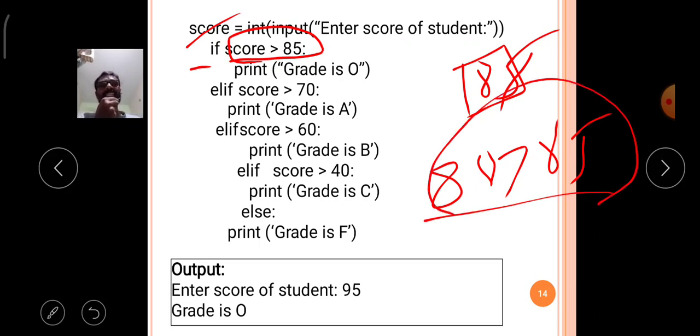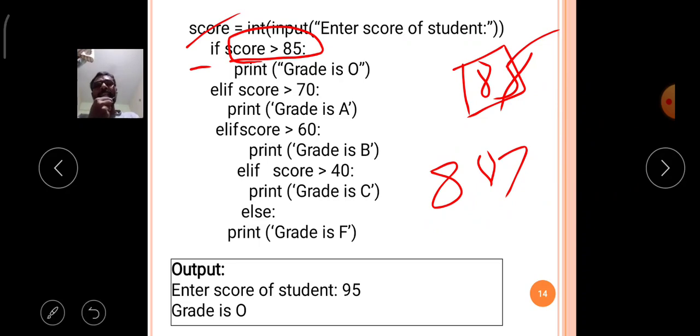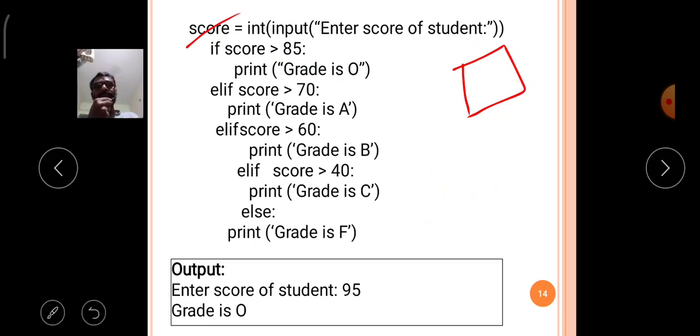Then the first block of the if elif else statement is executed, and the remaining n minus 1 levels are omitted from execution. So it will print grade is O.